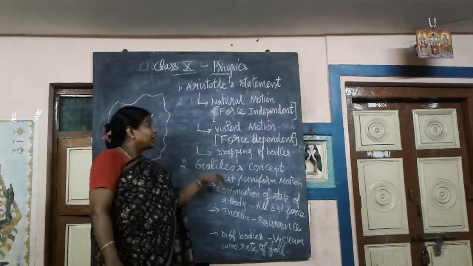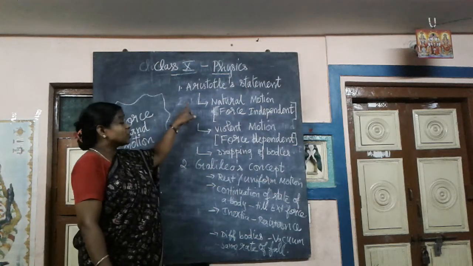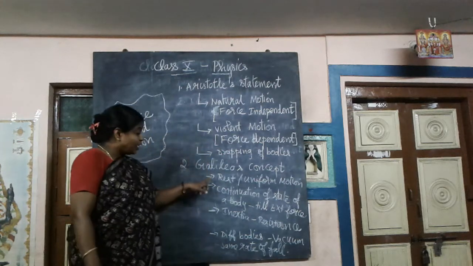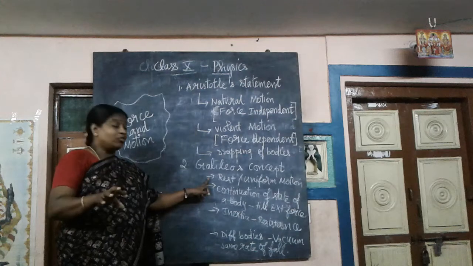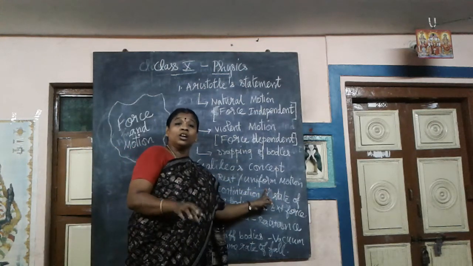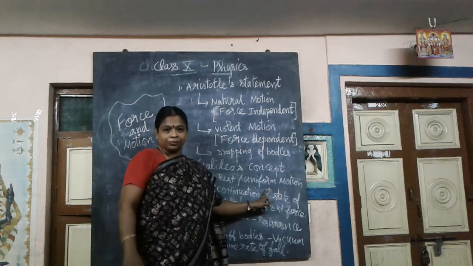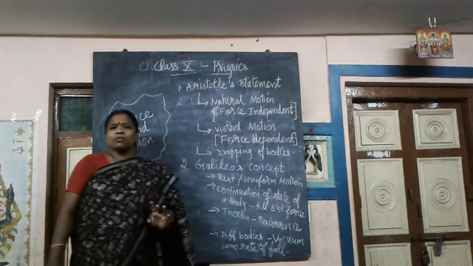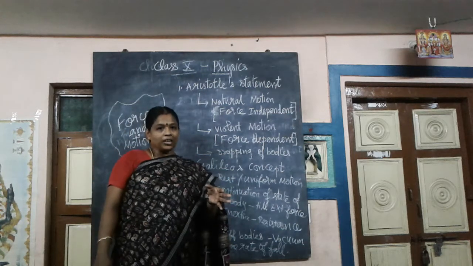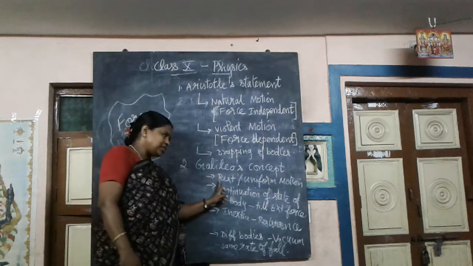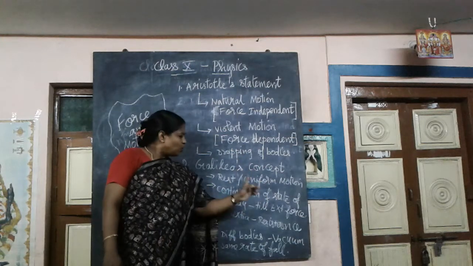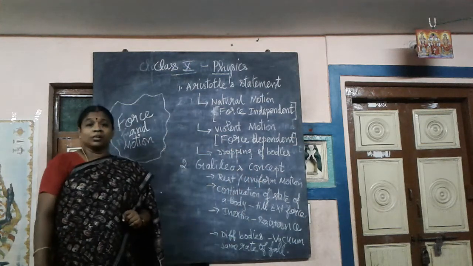Aristotle said the natural state of earthly bodies is rest. Along with that state of rest, Galileo adds another concept called uniform motion. The first concept he says is that the natural state of earthly bodies is the state of rest or state of uniform motion. What is uniform motion?